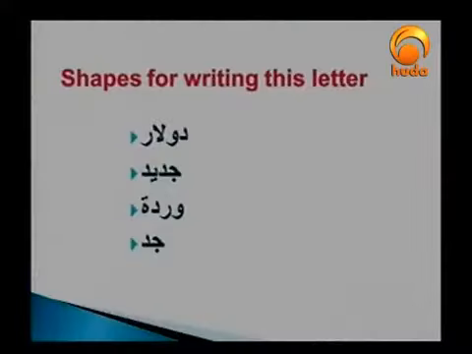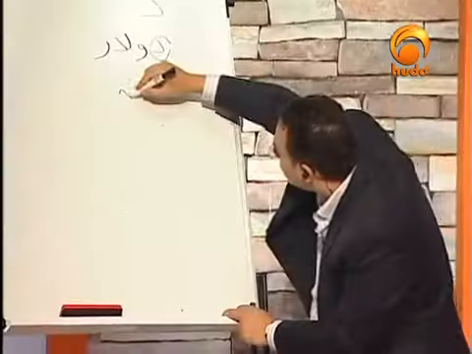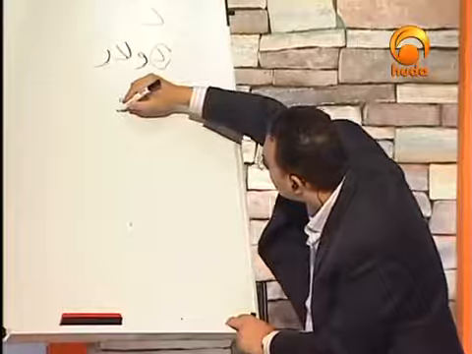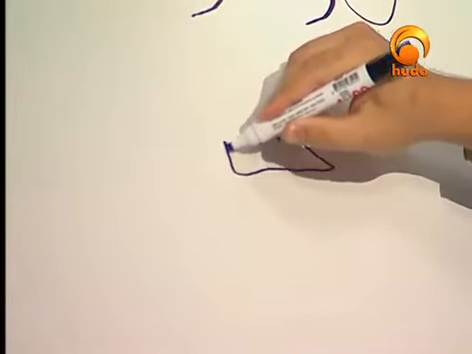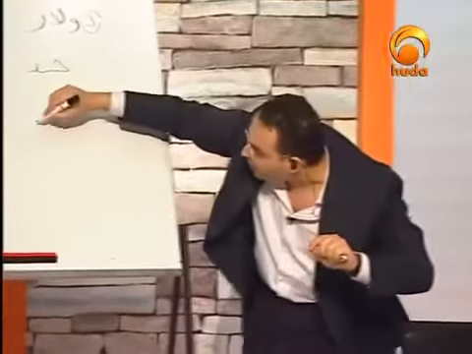Here it is. We have gadid and we have warda. Let me just write gadid. Here is that. Jim, starting with a small hook, slanted line, straight line, and then we are writing down here. A very interesting point that I have to explain: when dal comes in the medial position, we don't start from top to down here. We don't write it in this way.